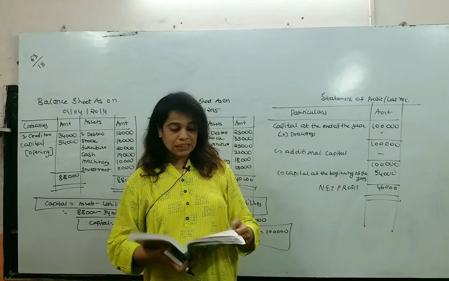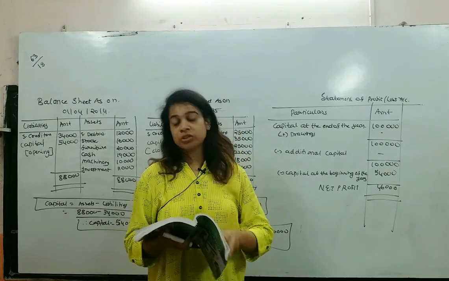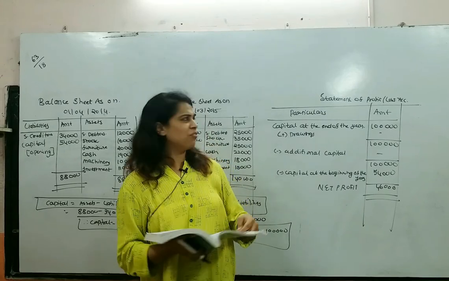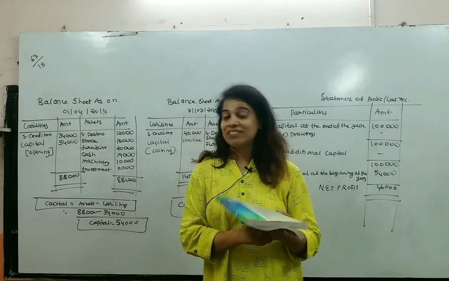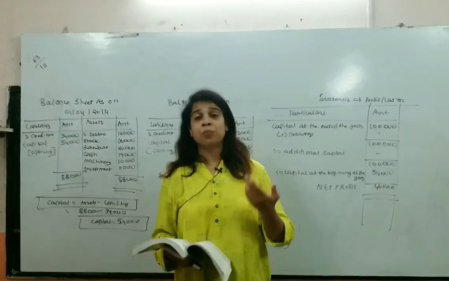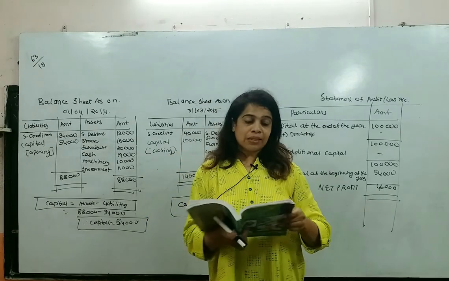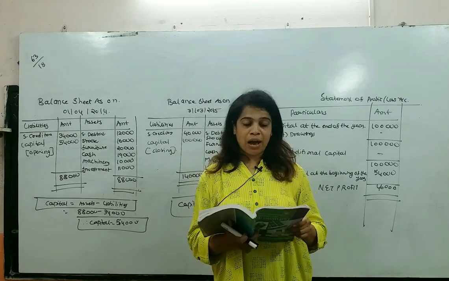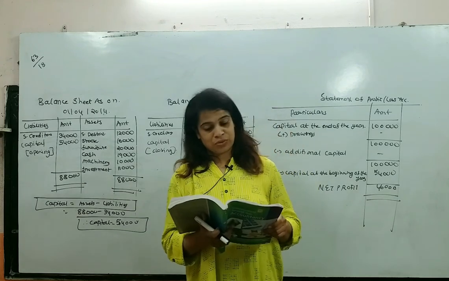Okay. See, students, problem number 19 I would like to discuss with you orally, because after doing 18 sums I want you to try the 19th sum. So I am reading the problem and I would like to give you a brief explanation about it, and I want you to try. Now, Murli and Manohar are equal partners who keep their books on single entry system.